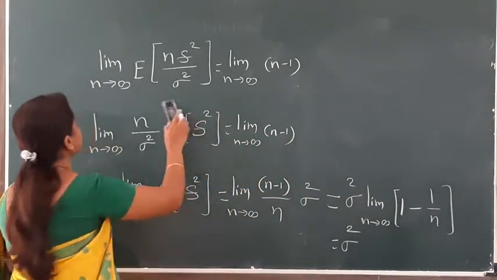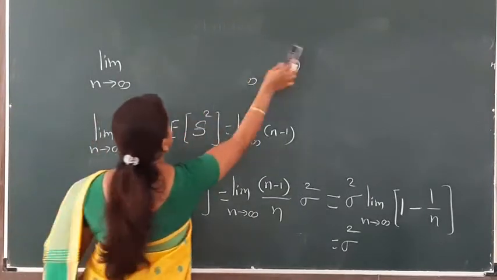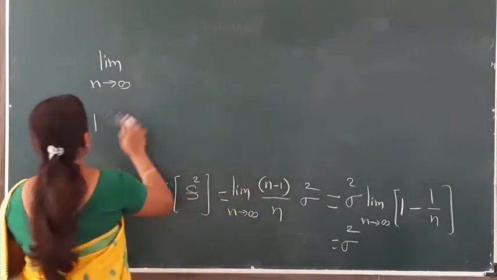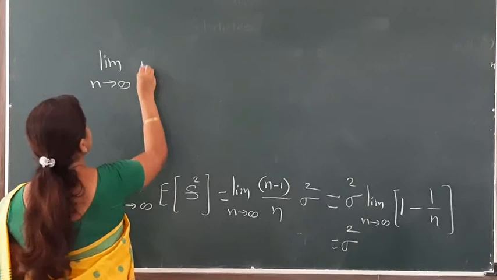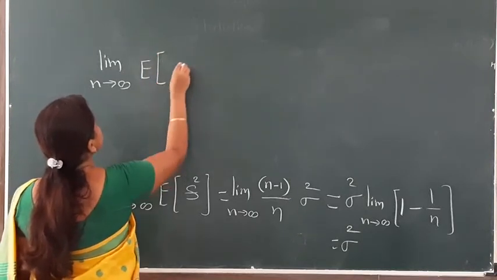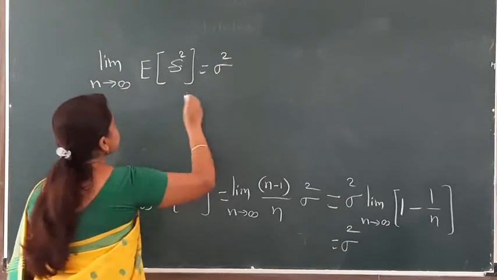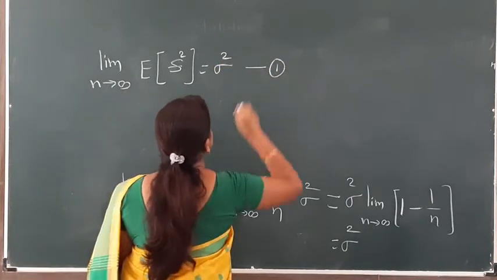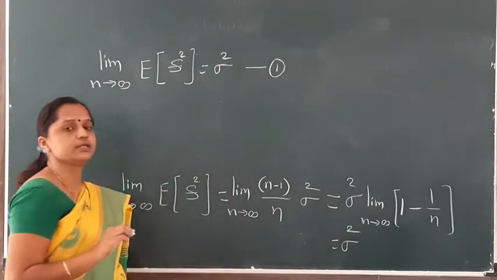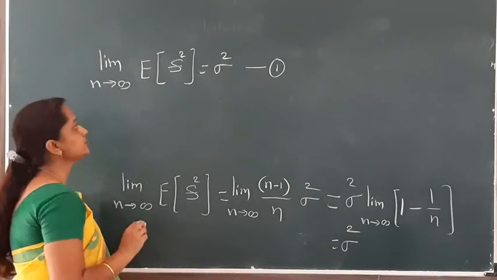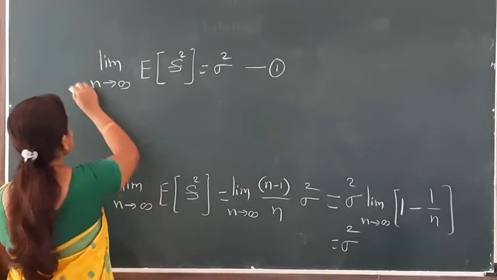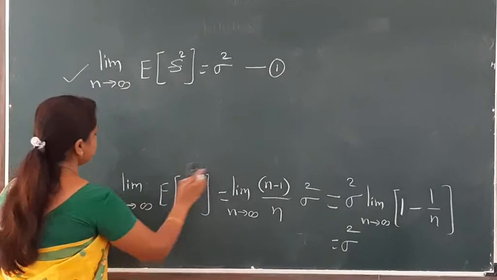Here we have shown that limit n tends to infinity, expectation of s square is equal to sigma square. This is our first sufficient condition to check consistency, whether this s square is consistent or not. This first condition we have satisfied here.